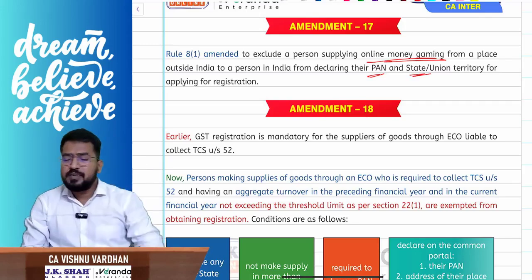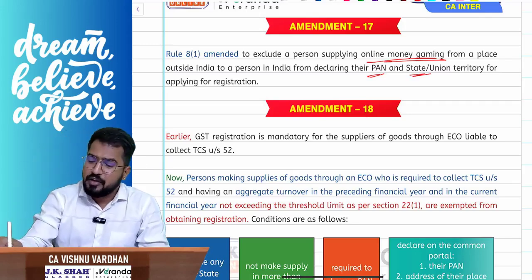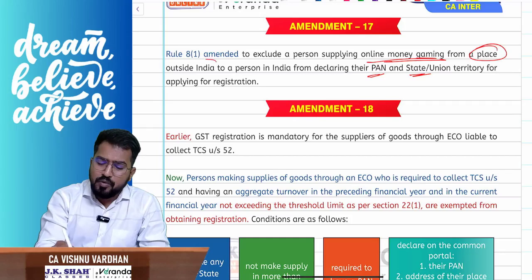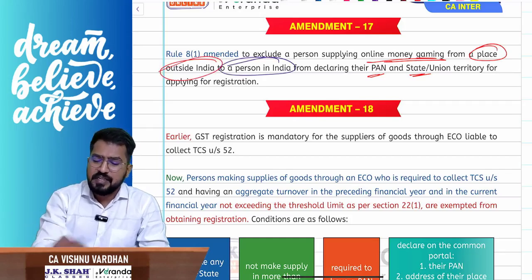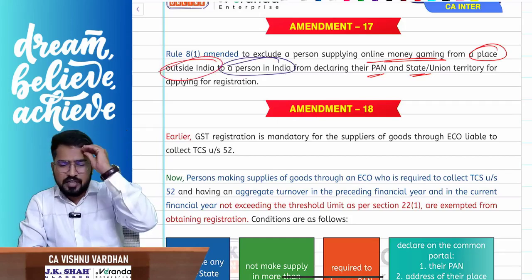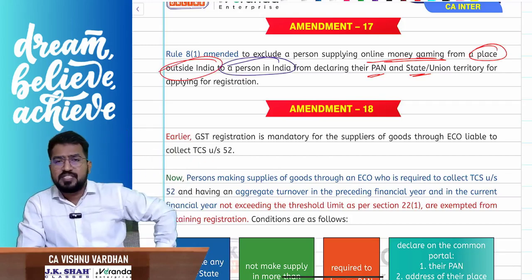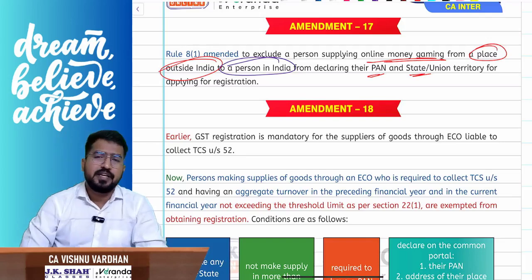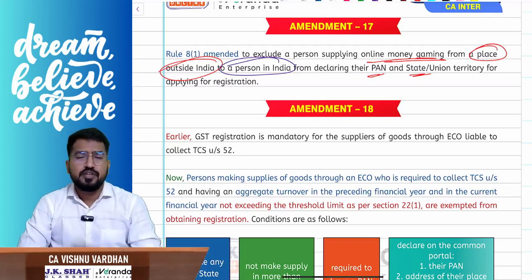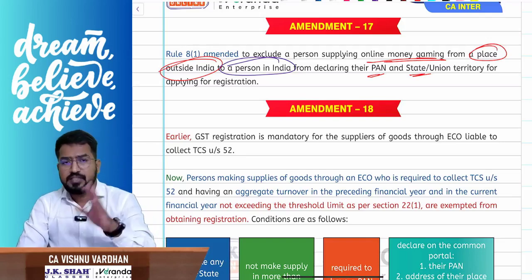Now, sir, if any person is providing online money gaming from a place outside India to a person in India, it means only online money gaming, let us assume Rummy, etc. The supplier is from outside India, providing services to people in India. He should apply for registration. It is not RCM, it is FCM. Okay, he is liable for registration.